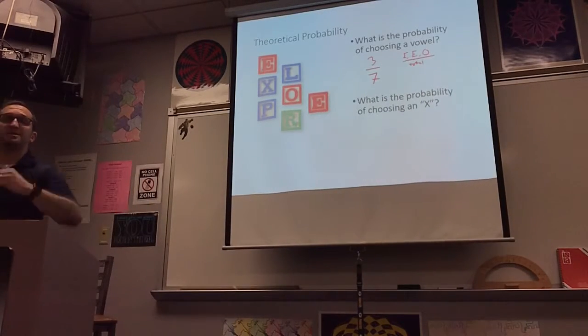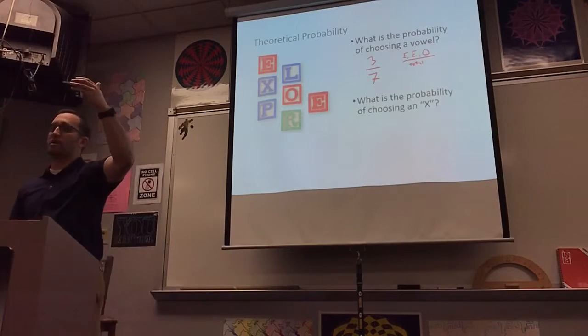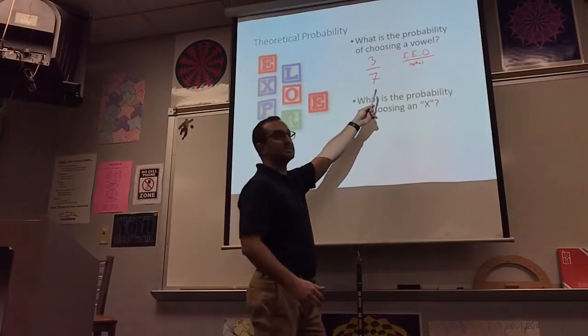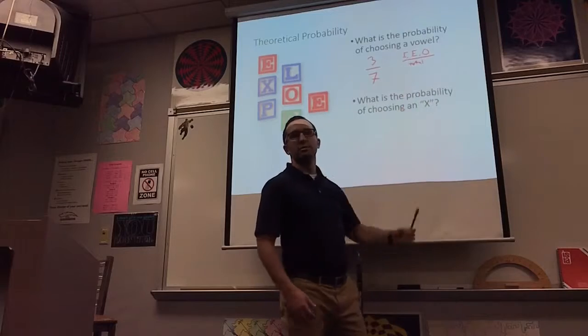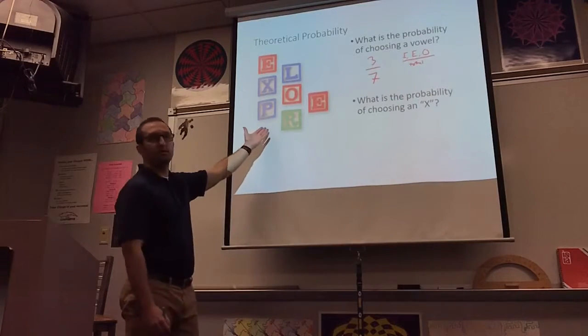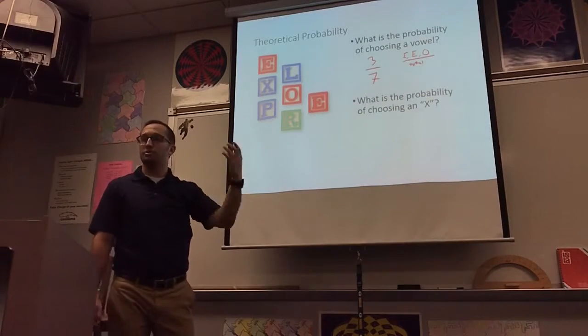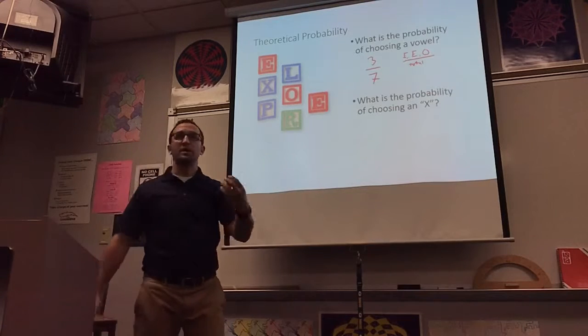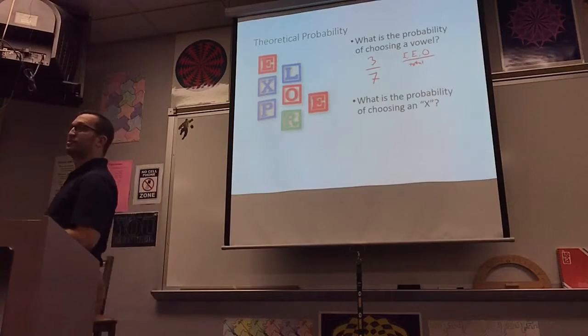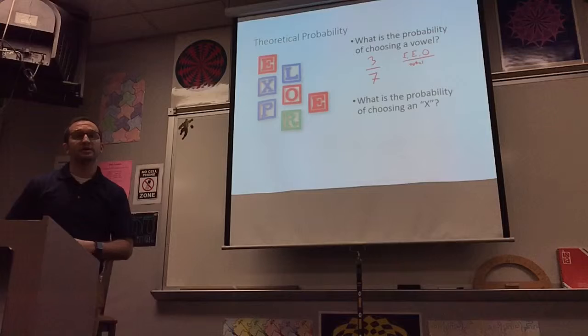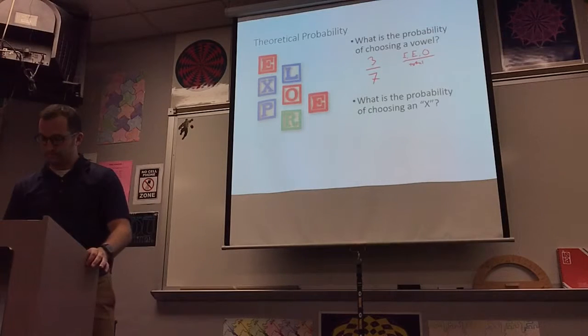Theoretical probability is the number of positive outcomes, or how many times you have success, out of the total number of outcomes. How many outcomes are there? There's 7 blocks, so there's 7 outcomes, and 3 of them are what I want. What's the probability of choosing an X? Why 1 out of 7? There's only one X out of the 7 possibilities.